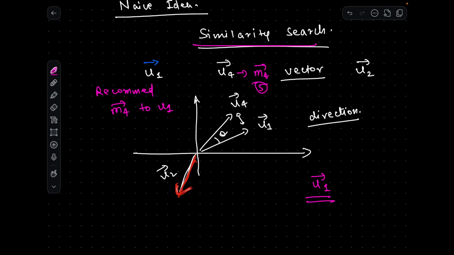So we can recommend that movie to user 1 also. Similarly, for other users we can follow the same idea. So this is a very naive idea which we can use for recommendation.